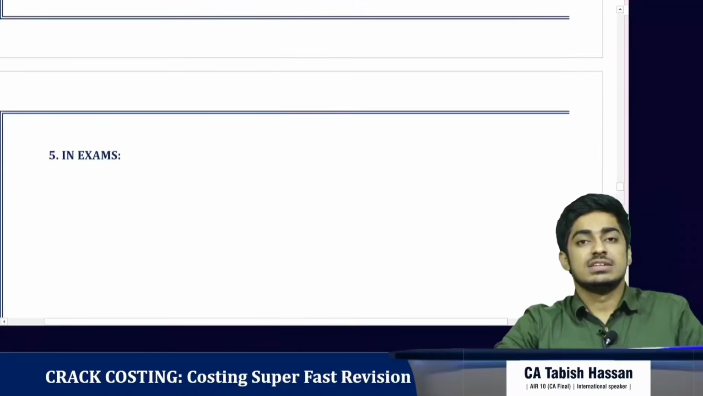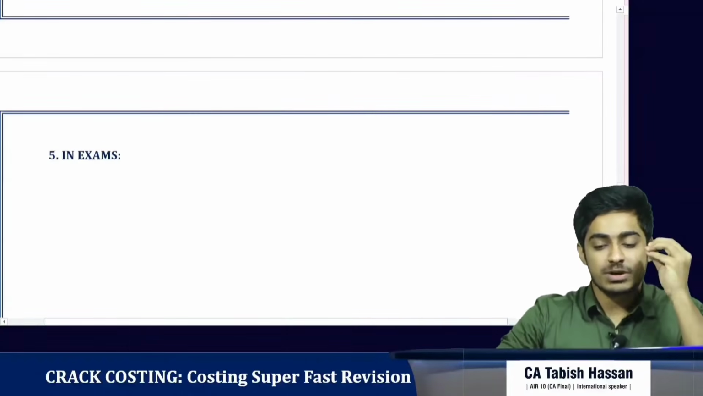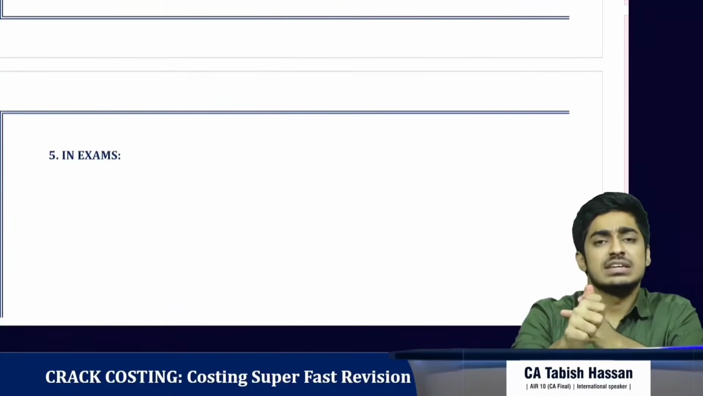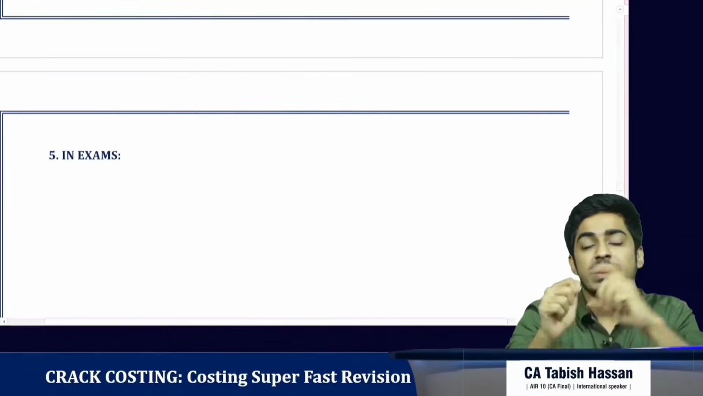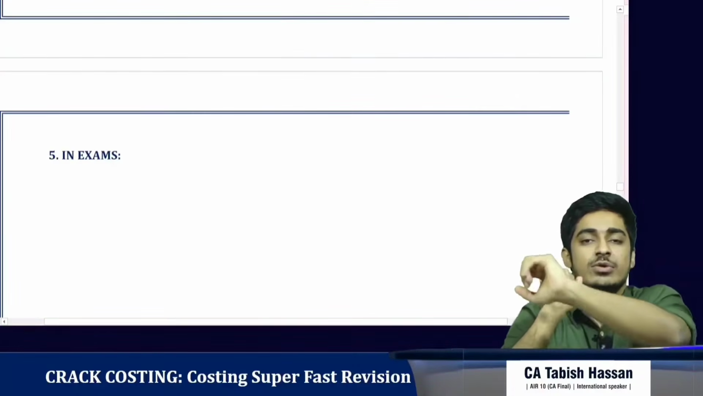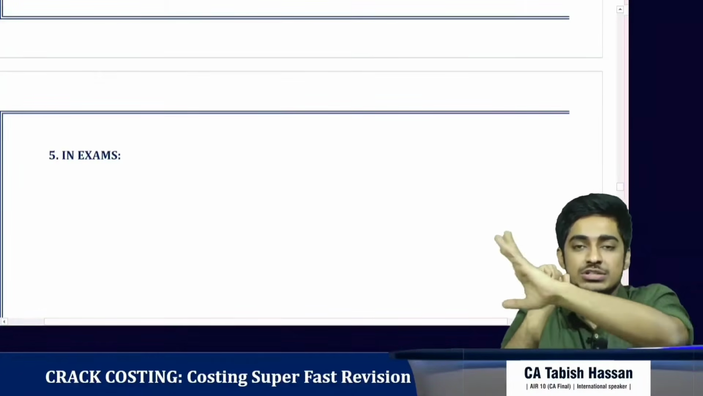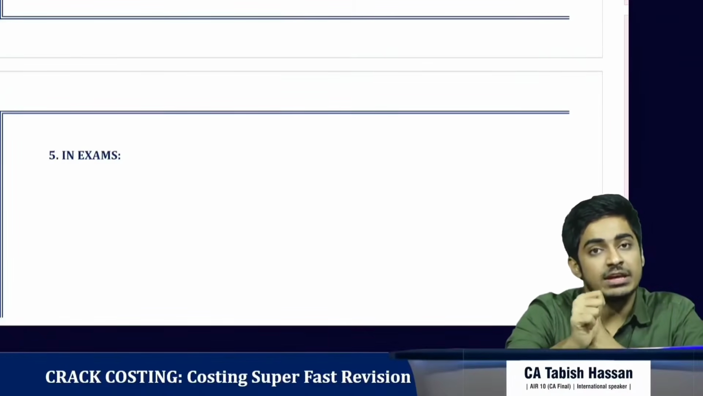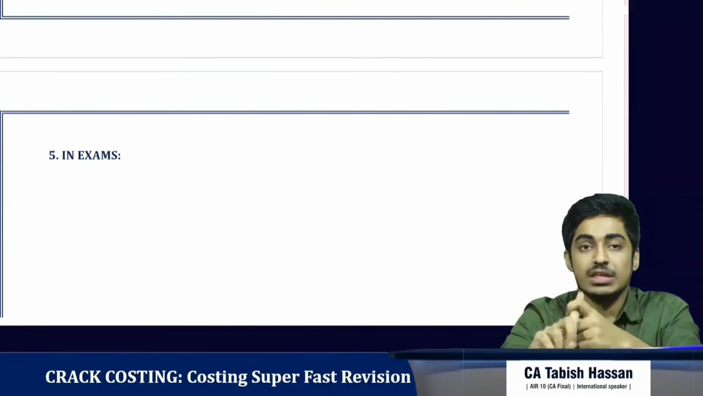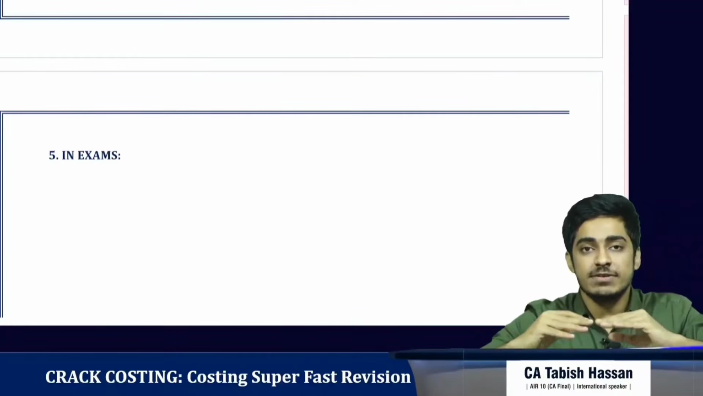Next, some important things to be remembered for exams. First, for every variance, write the formula. Say material cost variance is equal to standard cost minus actual cost, is equal to standard quantity into standard price minus actual quantity into actual price. Write the formula at the beginning for every variance. It carries marks.